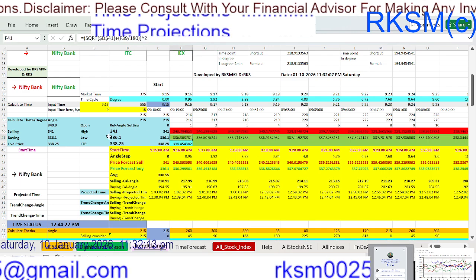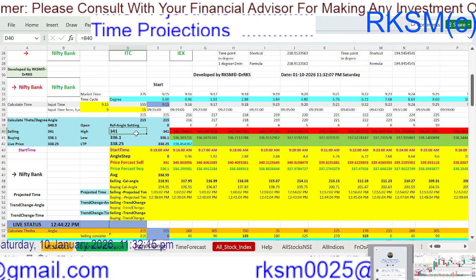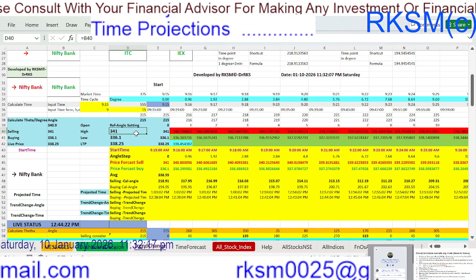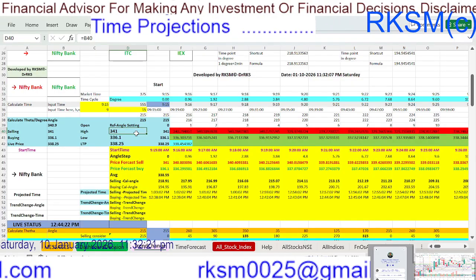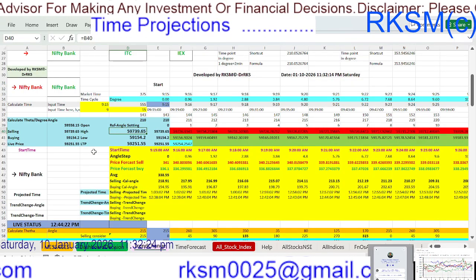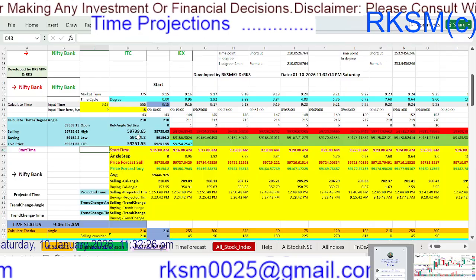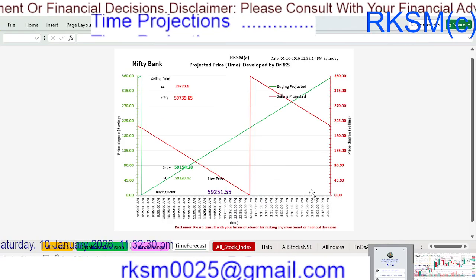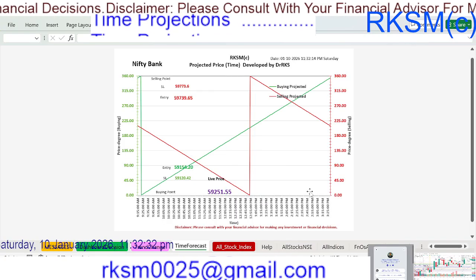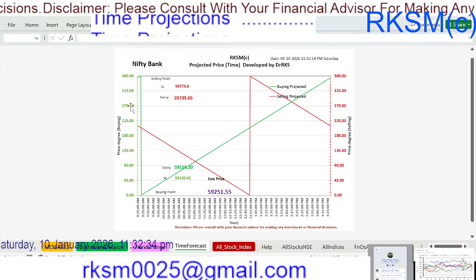Now suppose this is the time, this is the high value of 341, right? Wait a minute, it will come automatically because we have a huge database. It's taking data from our database and calculating. Yes, you see it's updated. Now we can see the graph has also changed. Earlier it was for ITC, now you see the Bank Nifty graph.